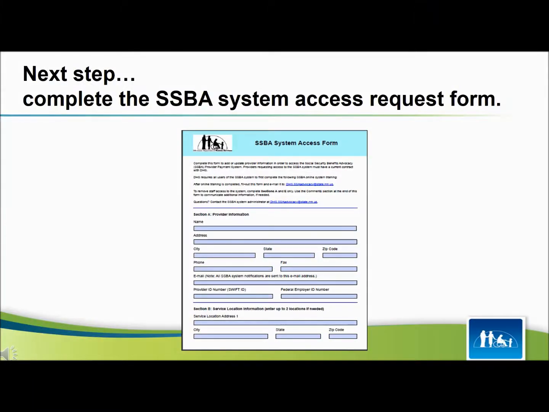Now that you have completed the SSBA online training, your manager will need to complete the SSBA System Access Request form. The information on this form will help the system administrator verify your agency's information. The SSBA System Access Request form was attached to the email that was sent to your provider announcing the new system. You can also get the form by contacting the SSBA System Administrator.